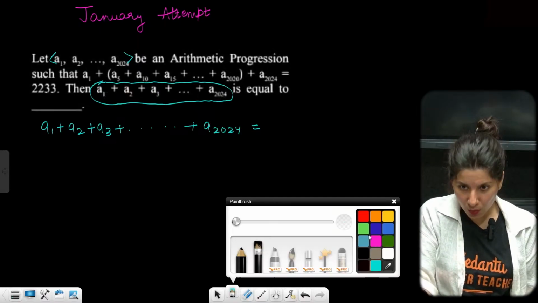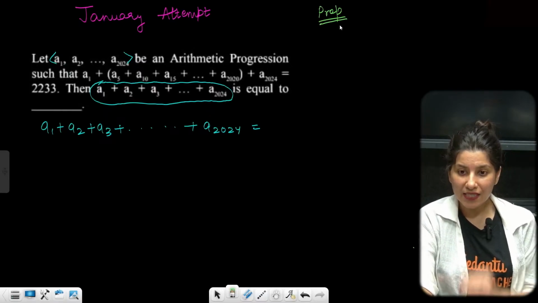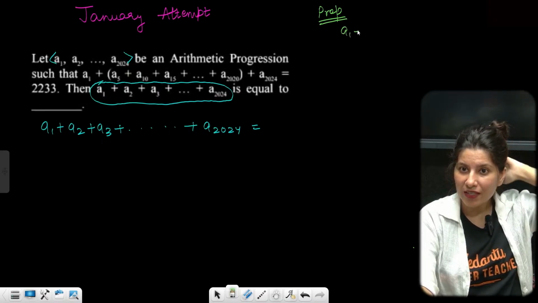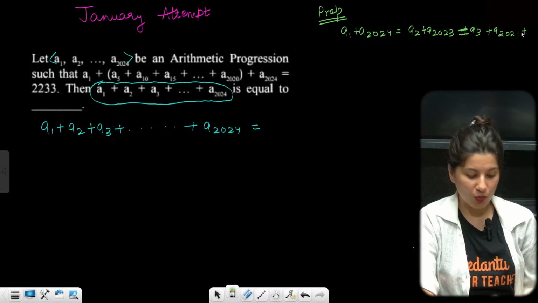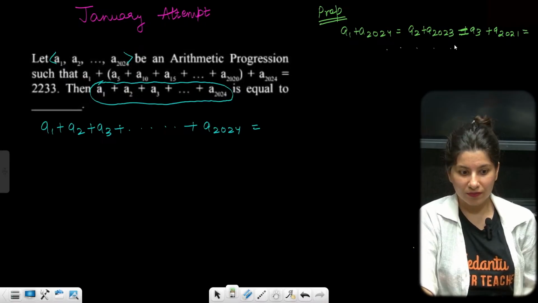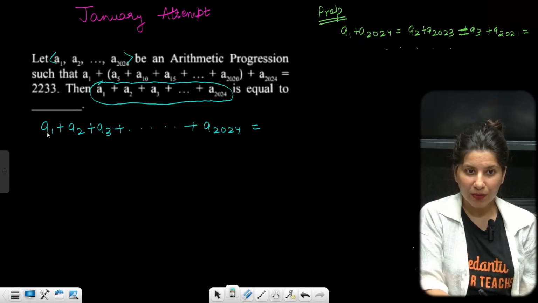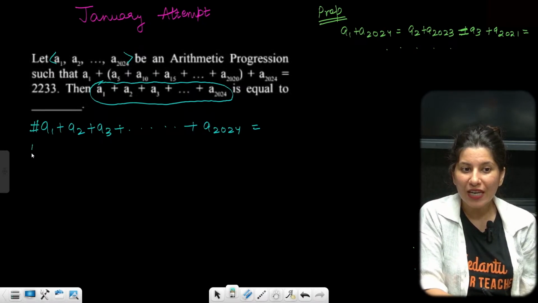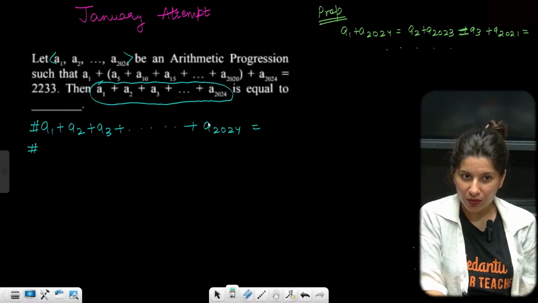Now one very important property you should know: the sum of the first and last term of any arithmetic progression is equal to the sum of the second and second last, which is equal to the third and third last. So A3 plus A2021 and so on. This is the property. Can you apply this property? There are 2024 terms asked, the sum of 2024 terms. So basically A1 plus A2024.